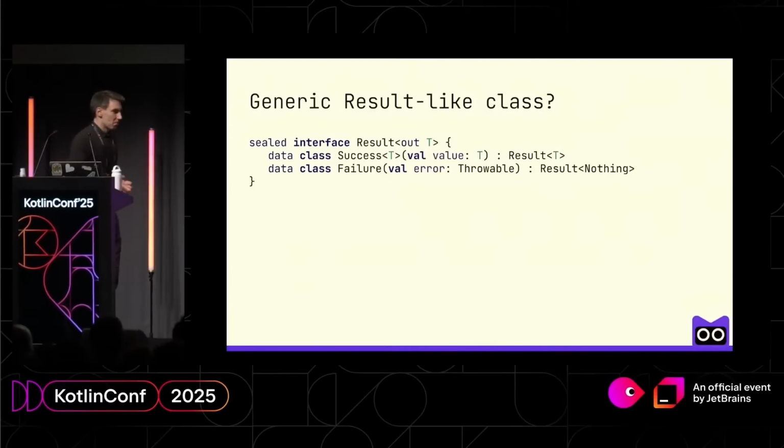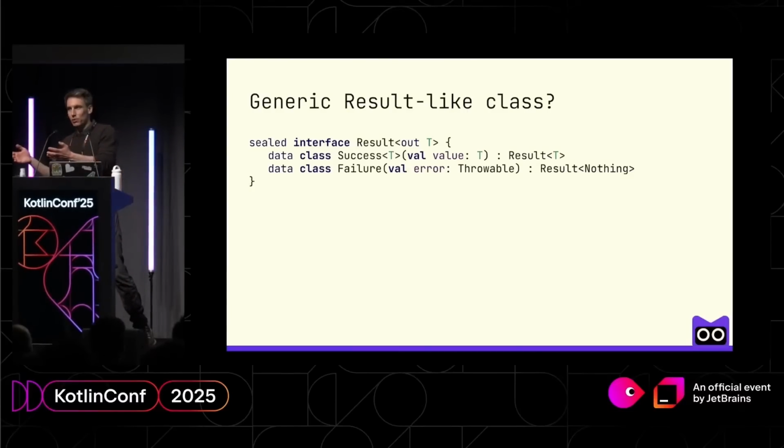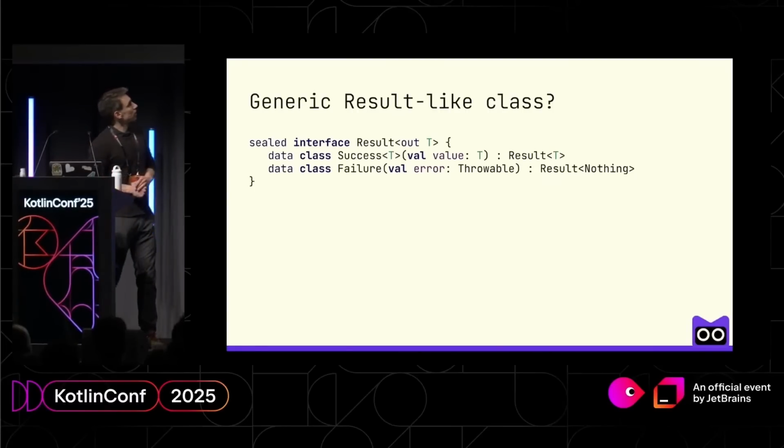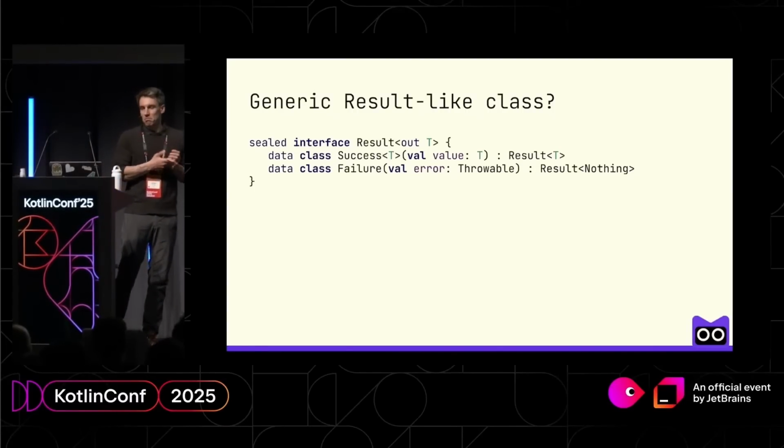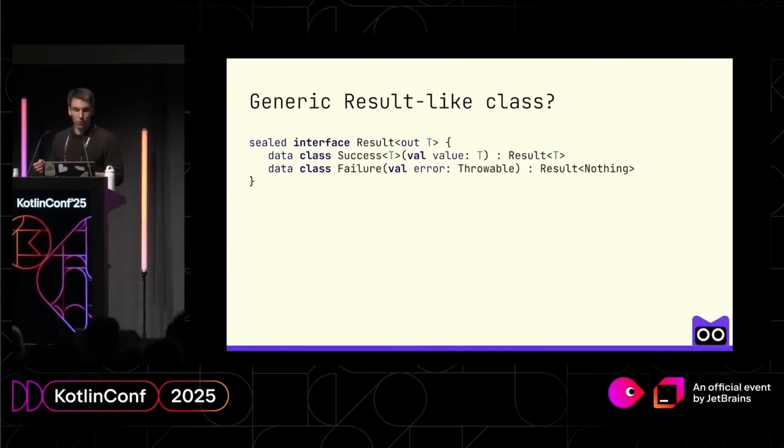And if you think about this even more, if you write the same sealed hierarchies where we have this successful result and a bunch of errors, why don't we just abstract these things and introduce a generic version like Result or Either or something else? Well, let's try to do this with Result. It's again a regular sealed hierarchy, but this time it's a generic one. It has a class Success that just holds a value of T, and a Failure that holds some value of Throwable.